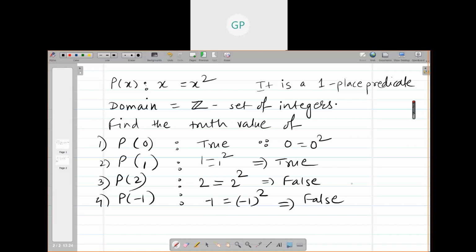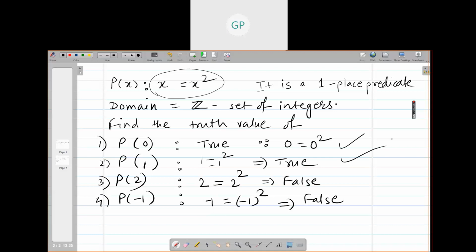Now, individually, we don't want to see. We want to attach some quantifier to it. That means if I consider the whole set of integers, will it be a true statement? For all values of x from the set of integers, can you say that it is true? No, it is true only for some of the integers, like 1 and 0.